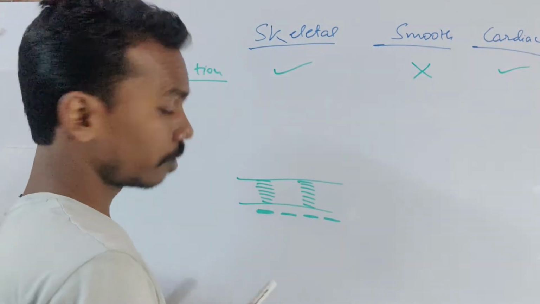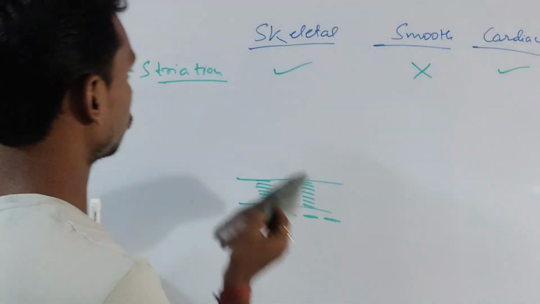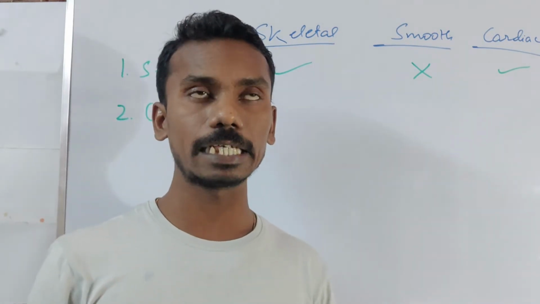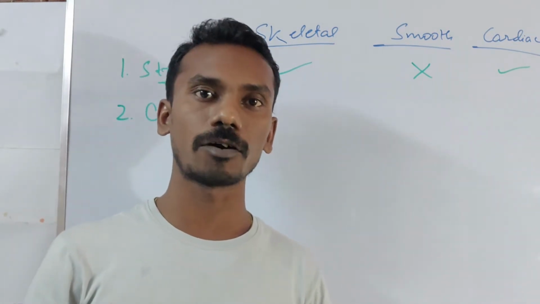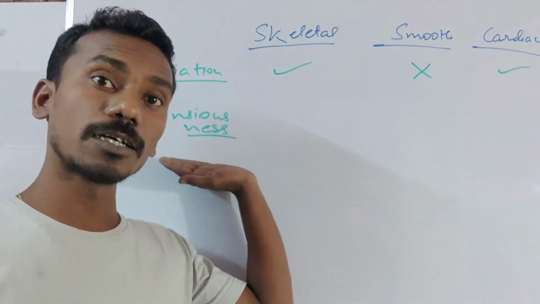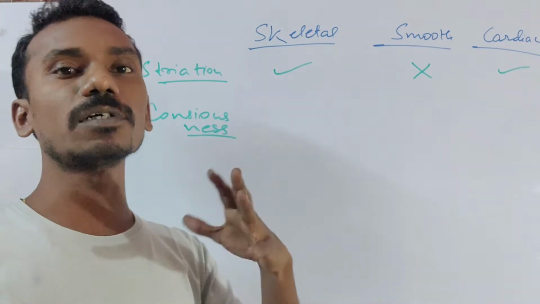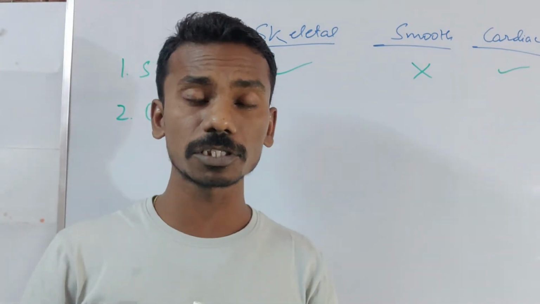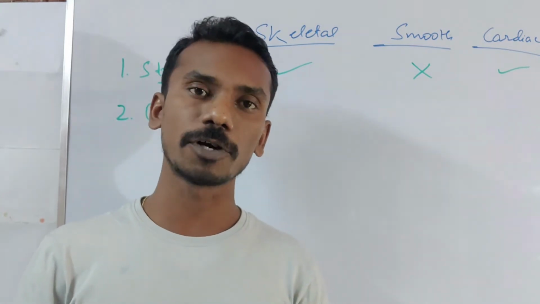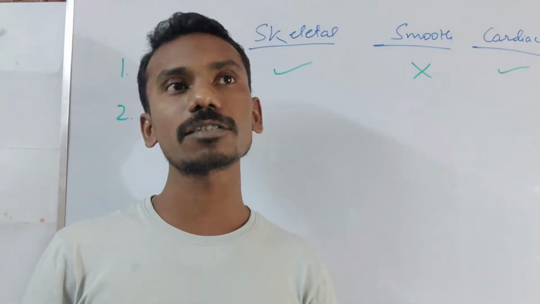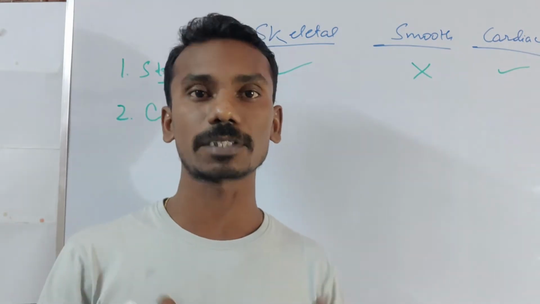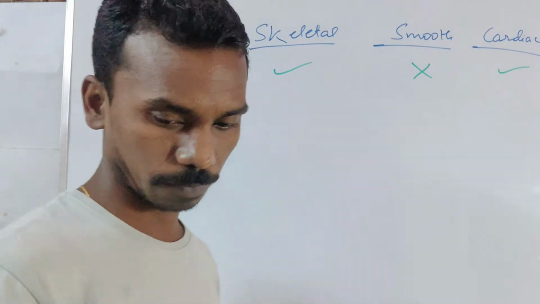Let's see the voluntarity. Whether the muscle is moving or not, whether we can say yes, the muscle is moving or the muscle is not moving, this comes under this property, whether it is consciousness. If the muscle is moving with our consciousness, whether I am trying to move my muscle, then it is voluntary muscle. Or if I am not able to control the movement of the muscle, then it comes under the category of involuntary muscle.